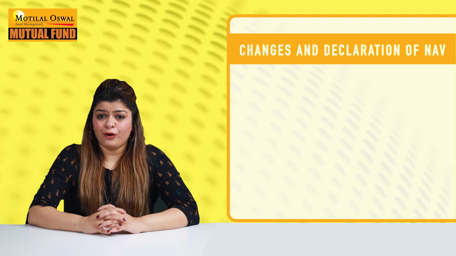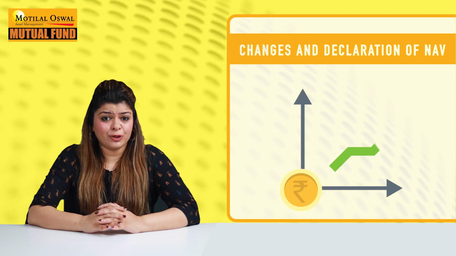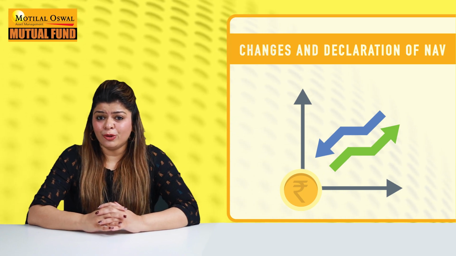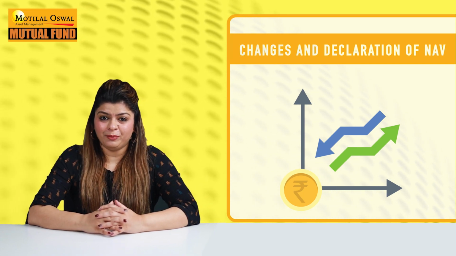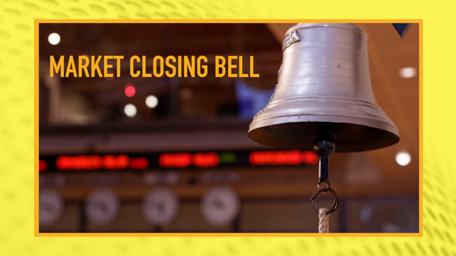Changes and declaration of net asset value. As every stock price goes up and down or fluctuates every single second, so should the net asset value of that particular mutual fund. For most of the mutual funds, NAV is declared at the end of the day after the market closes at 3:30 p.m.